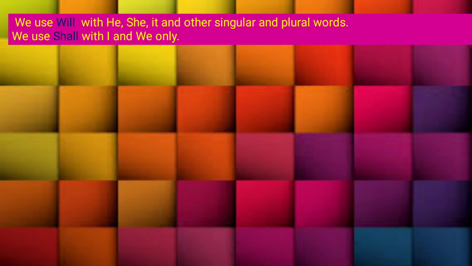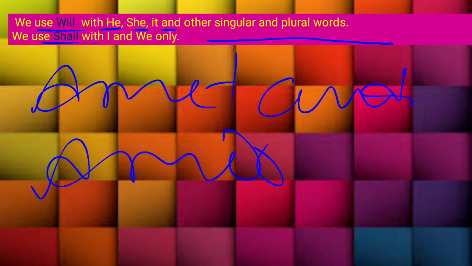When do we use will and when do we use shall? It's very important to know. When do we use will? We use will with he, she, it and other singular and plural words. For example, if it is written Amit and Amir will, we will use will here. Why? Because we use will with he, she, it and other singular and plural words.